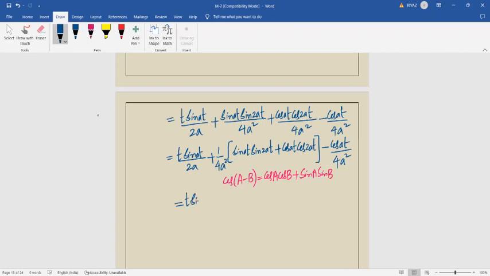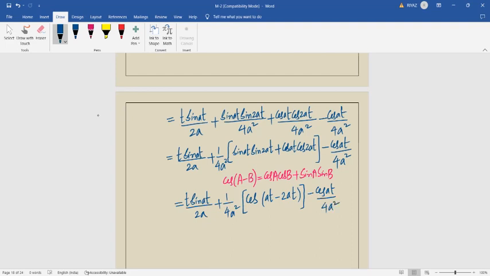t sin at by 2a plus 1 by 4a square into cos of a minus b expansion. Here the a value is at minus b value is 2at, minus cos at by 4a square.